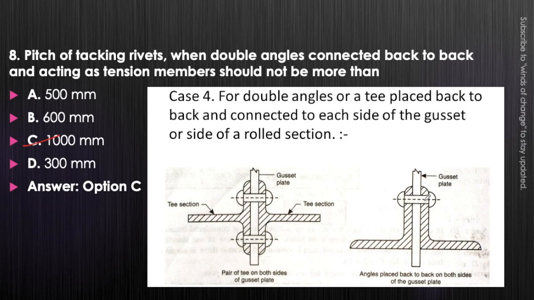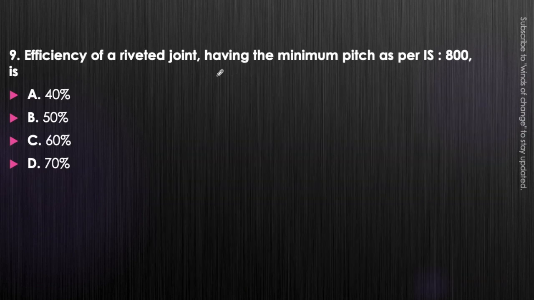Okay. Next question. Efficiency of a riveted joint having a minimum pitch as per IS 800 is 40%, 50%, 60% or 70%. Now think about it. We are talking about the efficiency of a riveted joint when minimum pitch is being provided. In that case, what will be the efficiency of the riveted joint? It will be around 60%. Okay, option C will be the correct answer. We should memorize it. It is not being given anywhere else. It can only be found in IS 800.